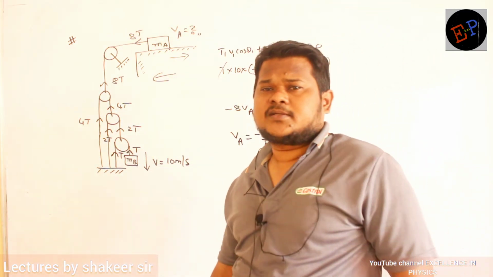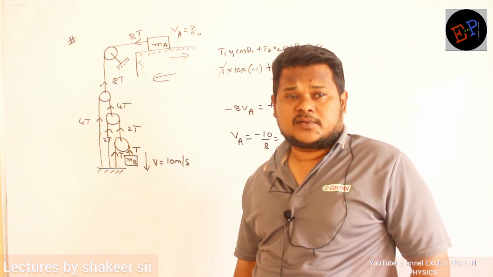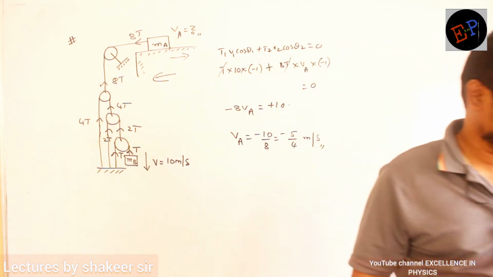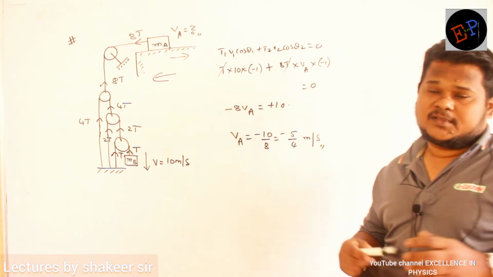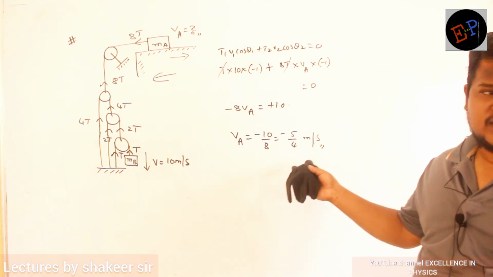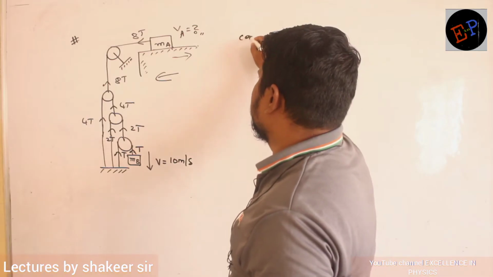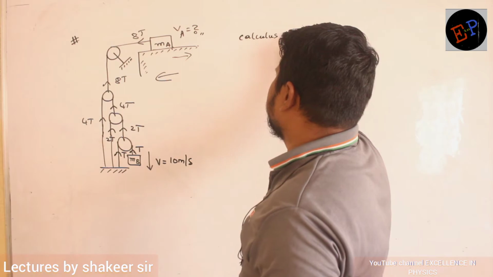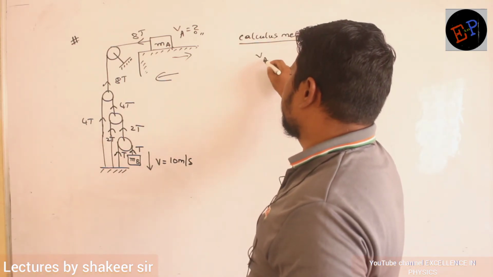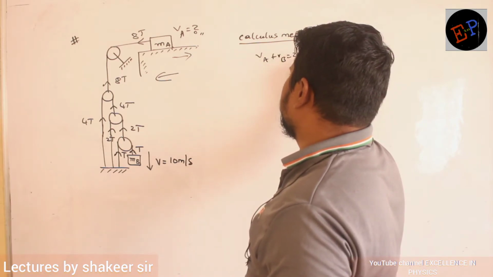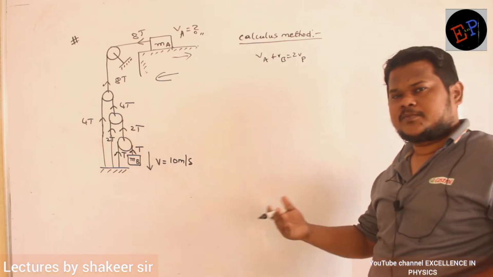So the same calculation, how can I do it by using the calculus method? Tell me how we do it using the calculus method. Completed? Right now. So what is the calculus method? VA plus VB is equal to 2VB. This is the calculus method. So the velocity of block A plus the velocity of block B is 2 times the velocity of the pulley.